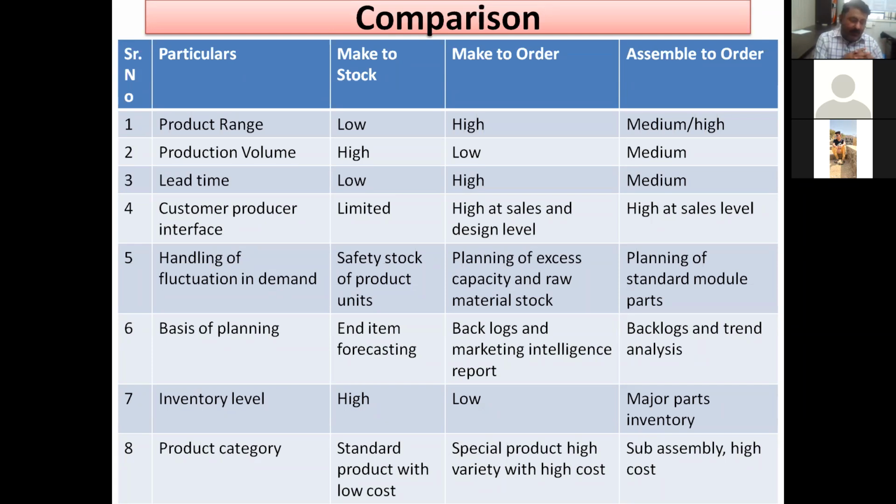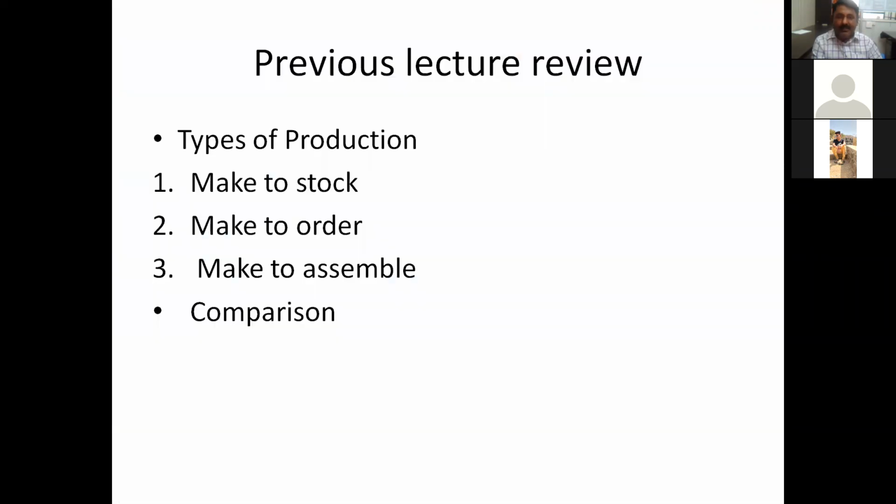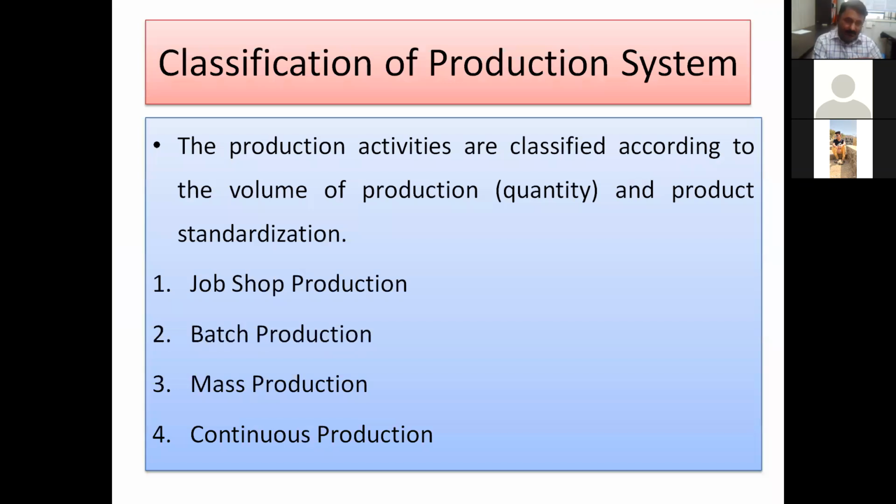The comparison is made based on product range, production volume, lead time, and customer producer interface. It is very low in the very first type, make to stock. It is very high in the case of make to order, and it is at a medium level in the case of assemble to order. Then fluctuating demand, how it is handled in these three cases. Then basics of planning, inventory level, and product category. Based on these eight different pointers, the comparative analysis for make to stock, make to order, and assemble to order is discussed. Now let us proceed further.